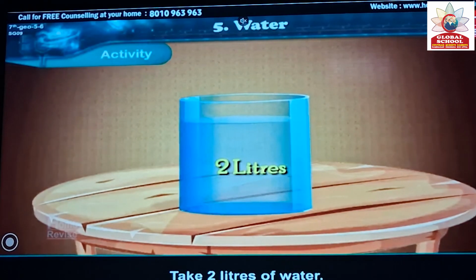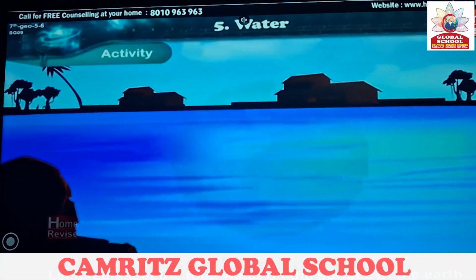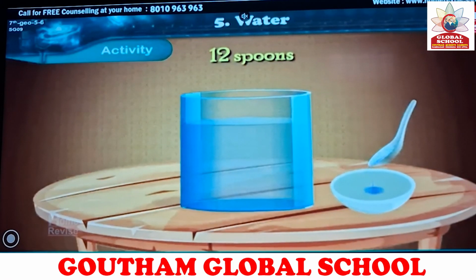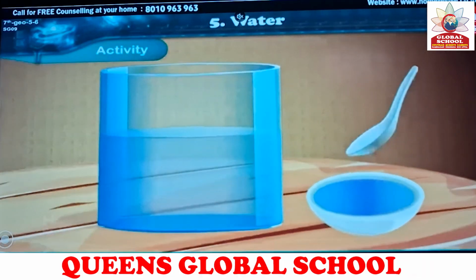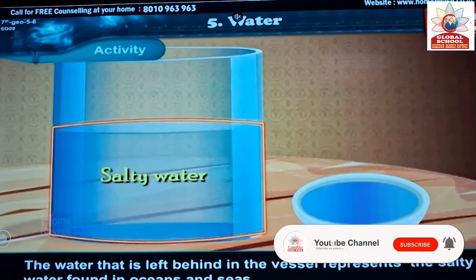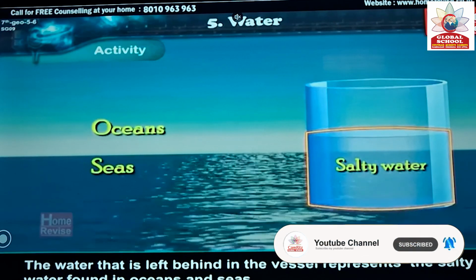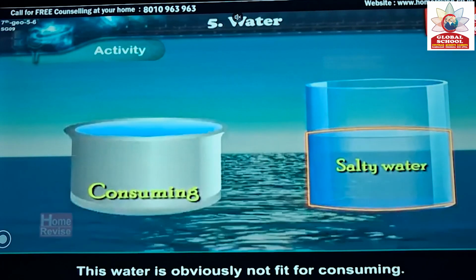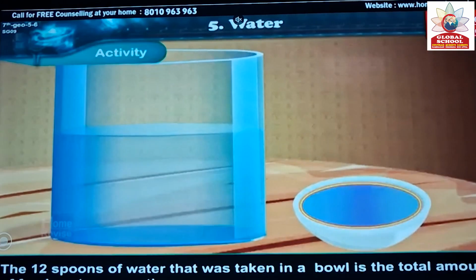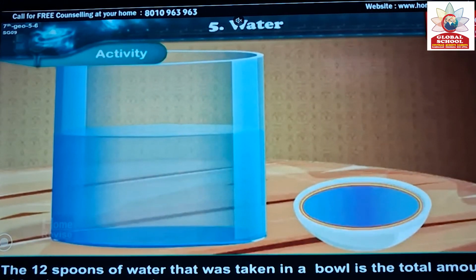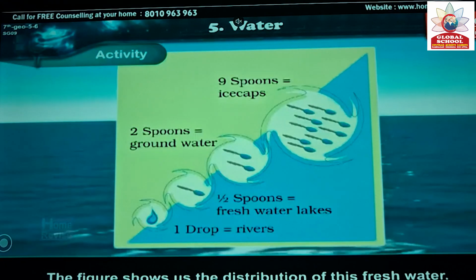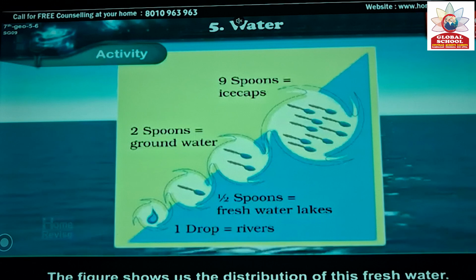Take 2 liters of water. Let it represent the total water on the surface of the earth. Measure 12 spoons of water from this vessel into another bowl. The water that is left behind in the vessel represents the salty water found in oceans and seas. This water is obviously not fit for consuming. It is saline, contains salt. The 12 spoons of water that were taken in a bowl is the total amount of fresh water on earth. The figure shows us the distribution of this fresh water.